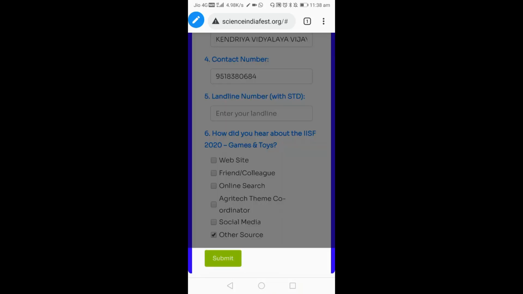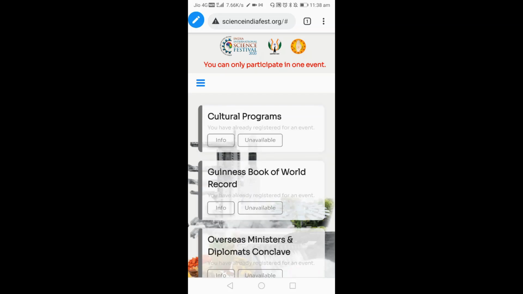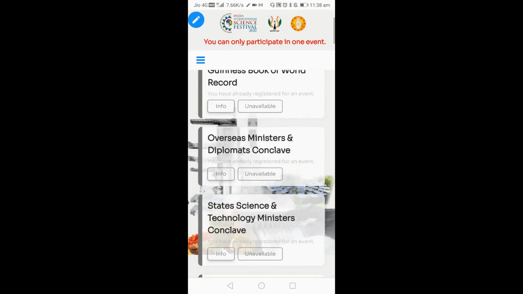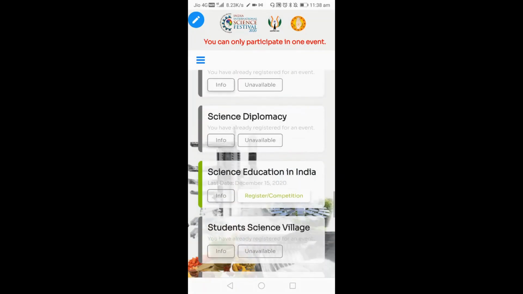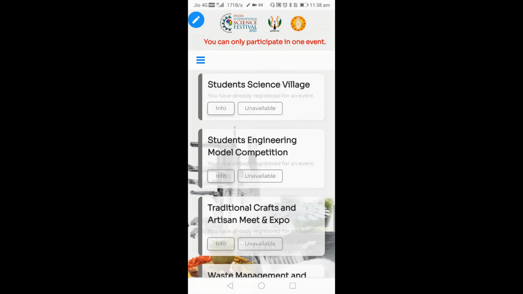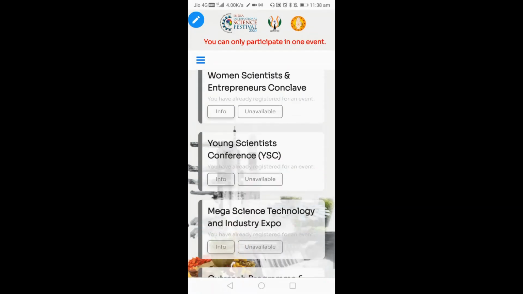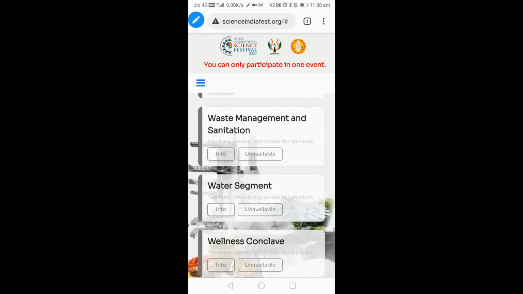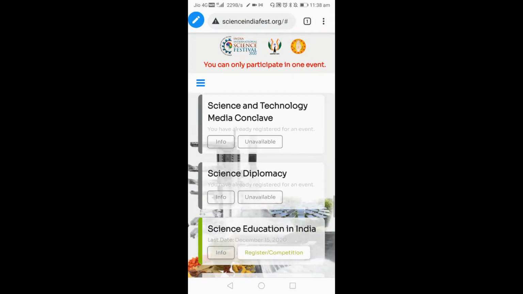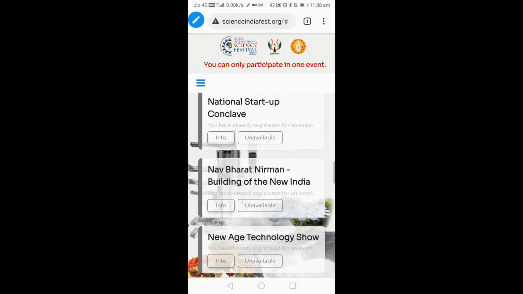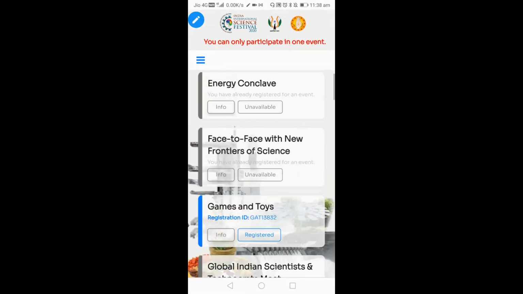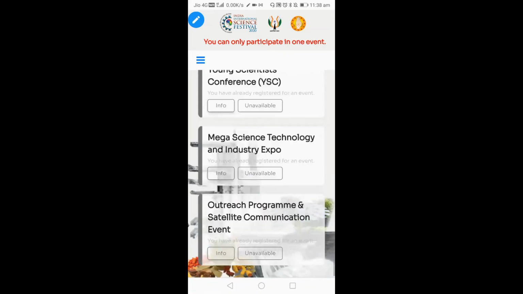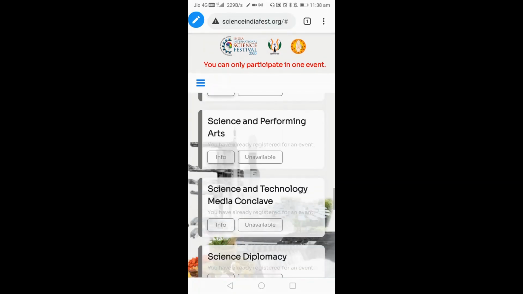Like this, for any of the available events, you can register. You can only participate in one. So now I have registered for toys, so that also will not be available for me now. Science education, I cannot do this one now. So my registration is completed. Here you can say register, only for this event can I now register. If I click on the other events, all of those are unavailable.